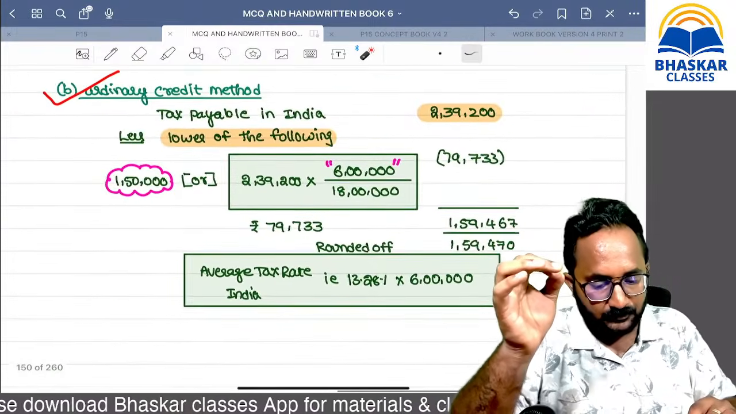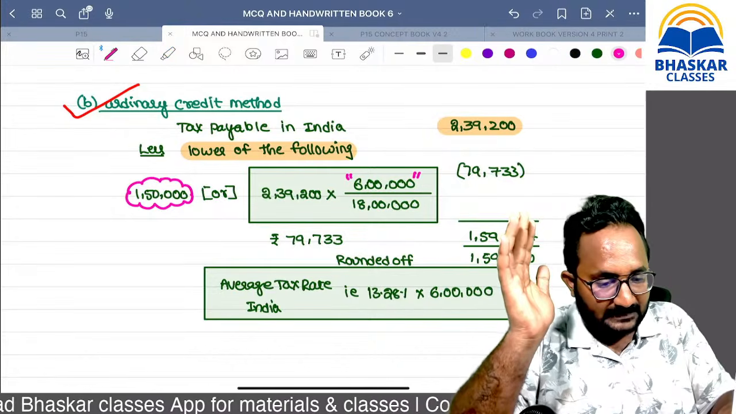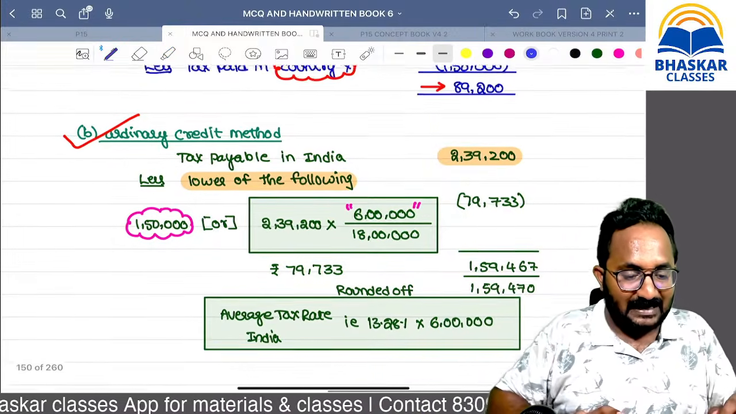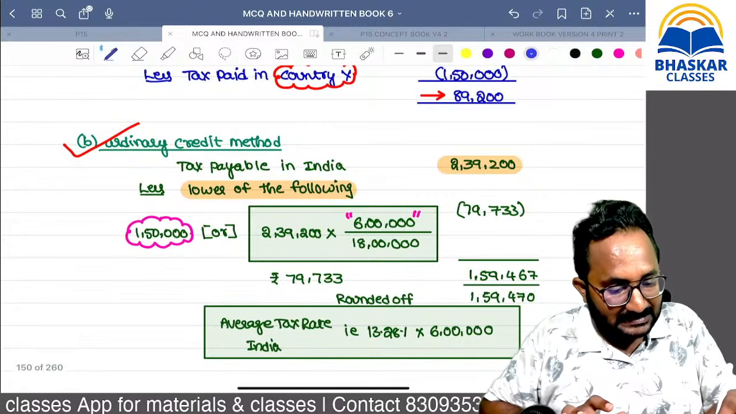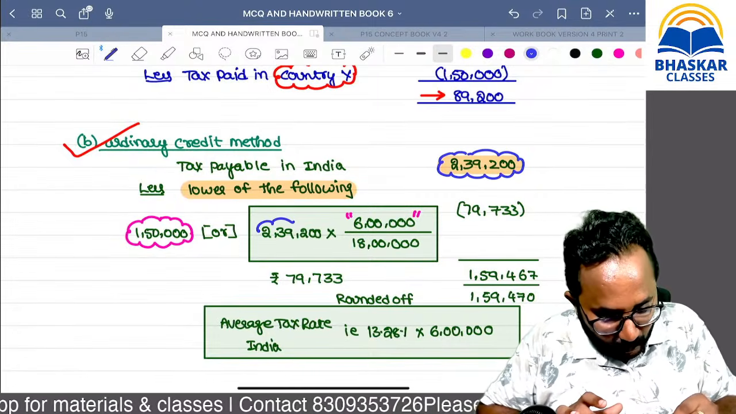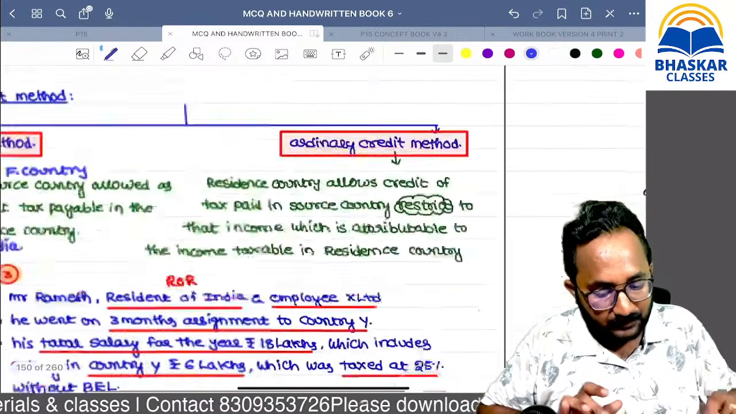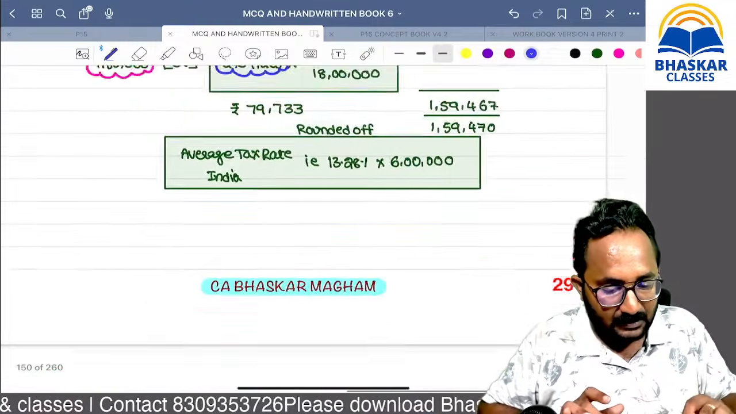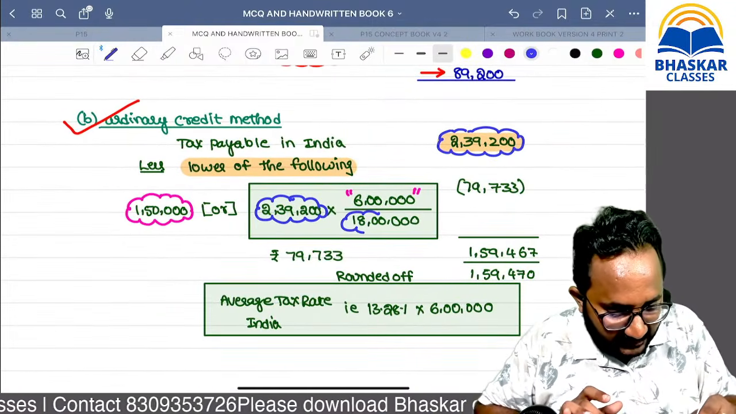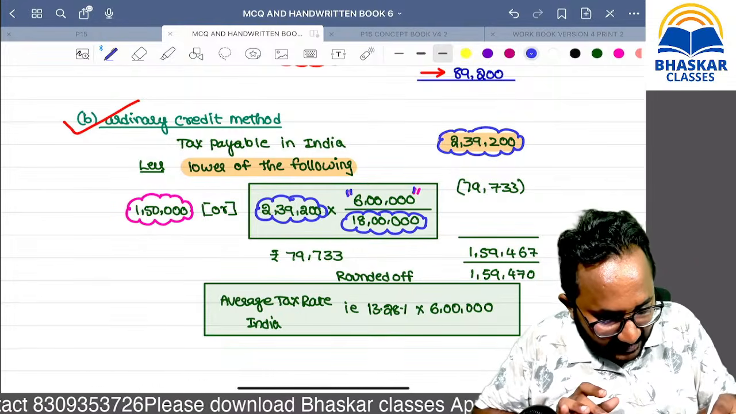In India, please calculate the average tax rate. Average tax rate is 2,39,200, the tax payable, divided by total income, that is 18 lakh. That is the average tax rate. So please apply that average tax rate on the 6 lakh.